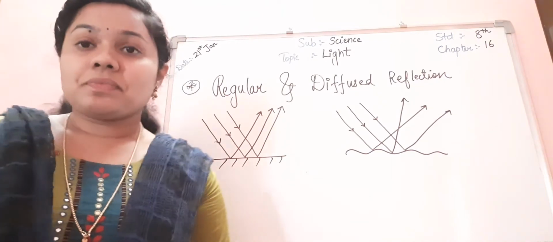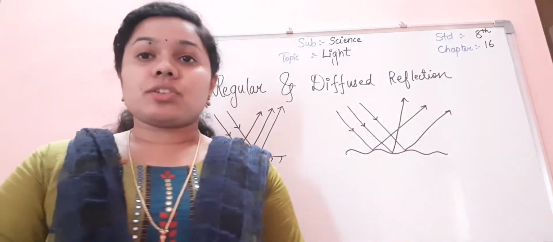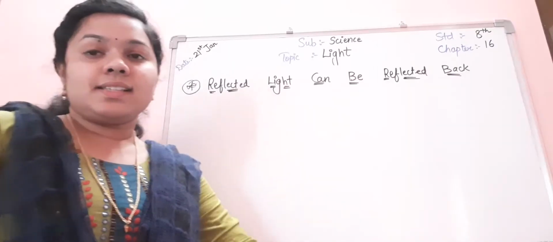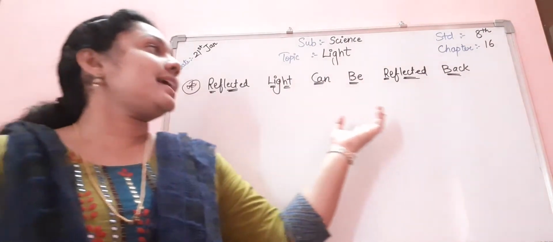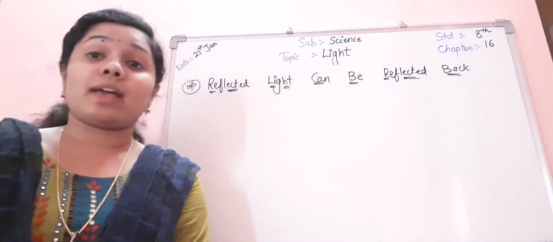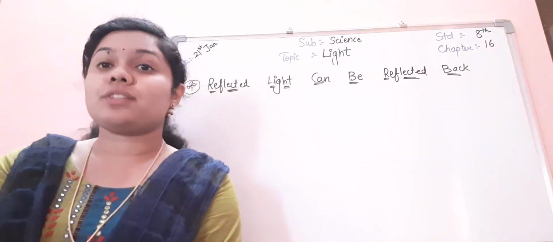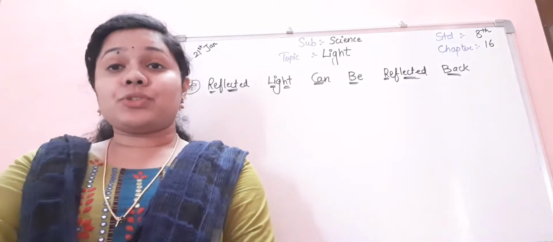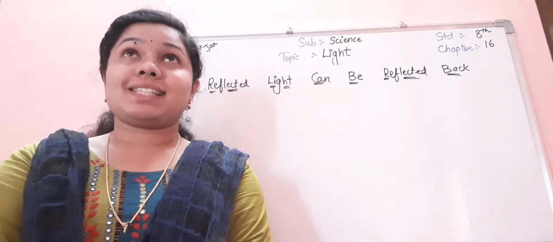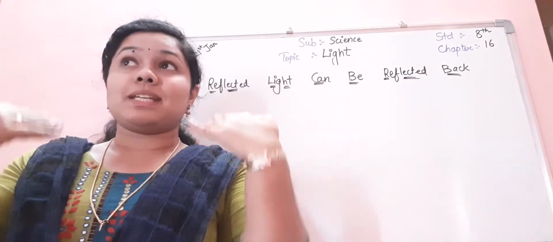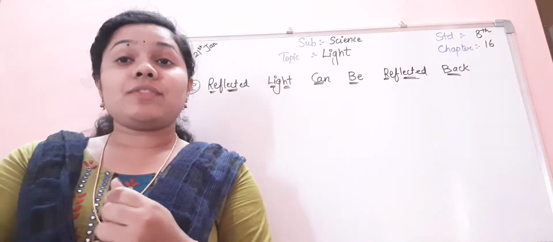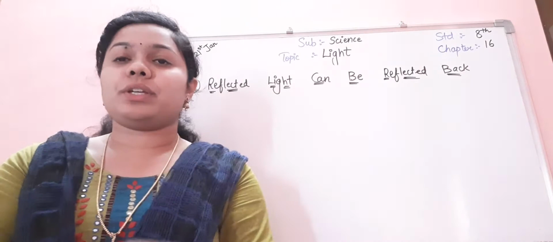Now we'll move to the next topic. Reflected light can be reflected back. So our next topic is about reflected light can be reflected back. Before going to the topic, I would like to let you know about a barber shop where you went for a haircut. When I used to go long time ago, in a barber shop you can see that one mirror would be kept in front of us and another mirror would be kept behind us, so that we can see how the cuttings are going on.